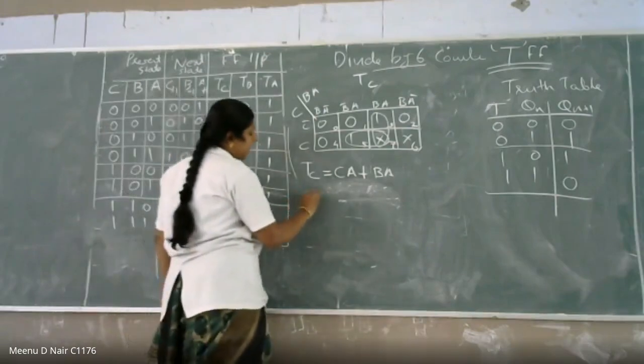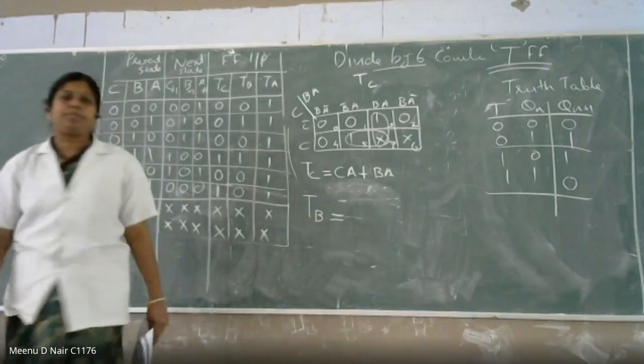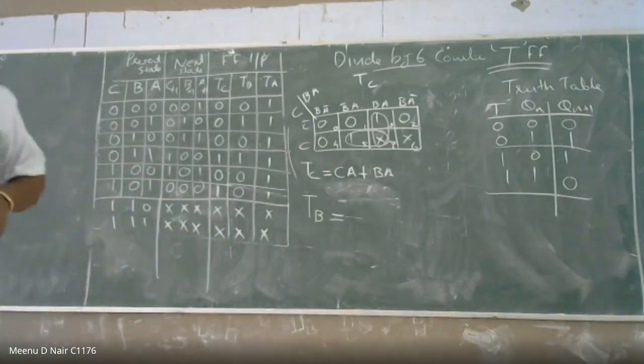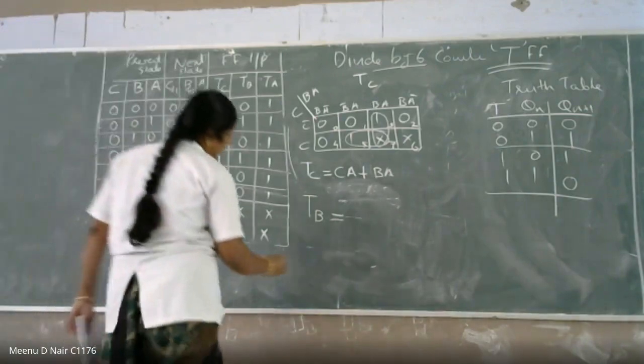In a similar way, you have to find out the value for TB. What is the answer for TB?